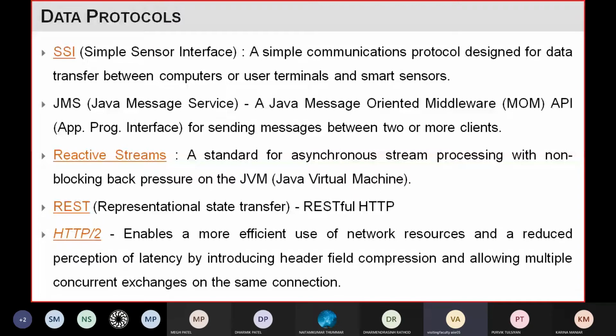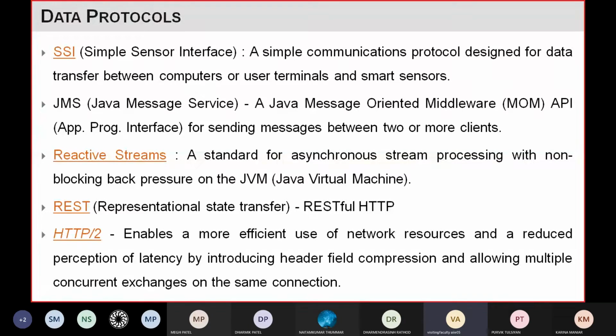Wherever you see the term middleware, it is a kind of software which you can run on a laptop or PC. It is an API, application programming interface, for sending messages between two or more clients. Then Reactive Streams is also a standard for asynchronous stream processing with non-blocking back pressure on the Java Virtual Machine.